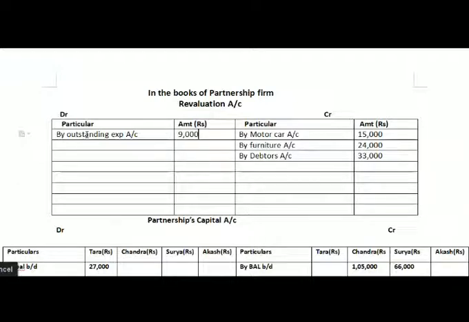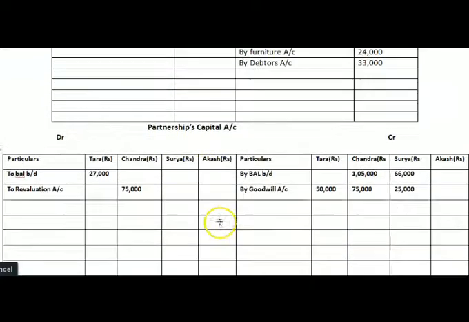Now the next, Akash brings 60,000 rupees in cash as his capital, and therefore our journal entry is cash account debited to Akash capital account. So here we will write by cash account, and the amount we will write in Akash's column, and the amount of capital that he has brought is 60,000 rupees.